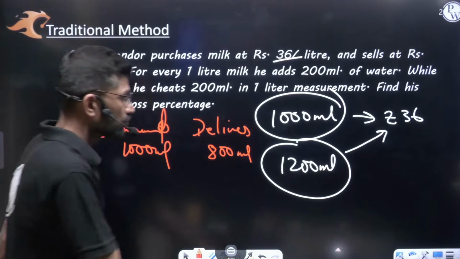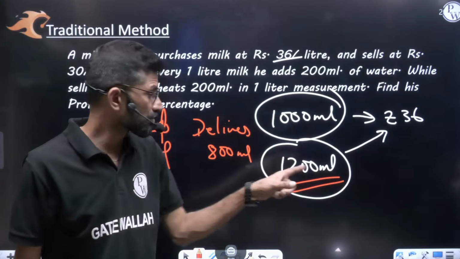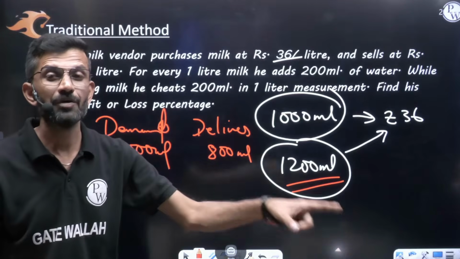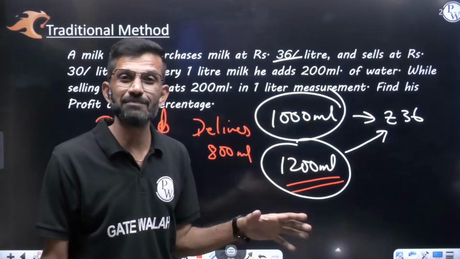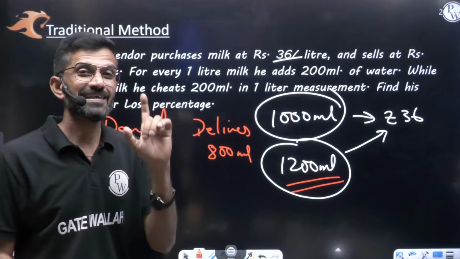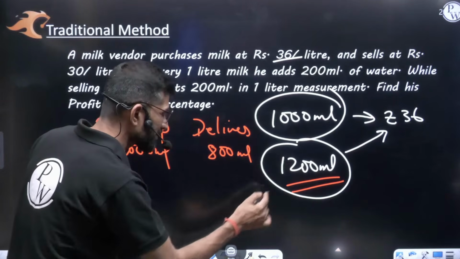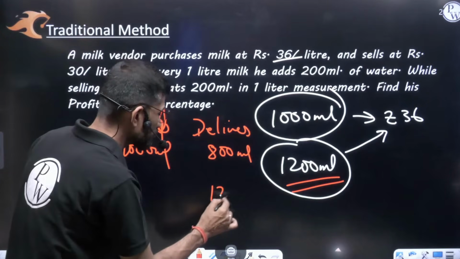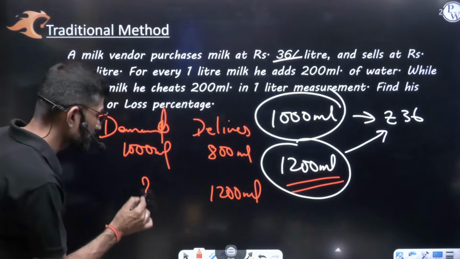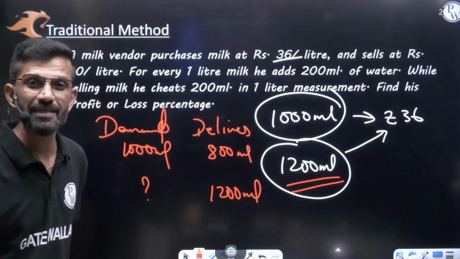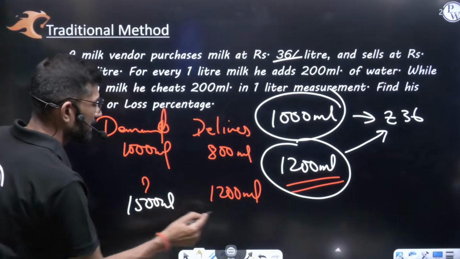Now let us understand, 1200 ml mixture is ready with him and this is to be delivered to the customer. Because remember one thing, a trader will never be a user. Don't think that this milkman will prepare some tea with the remaining and drink it. He will try to deliver all this 1200 ml to the customer. So how much will the customer demand so that he can give all this 1200? My dear friend, obviously the customer should demand 1500 ml, then he will deliver this 1200 ml.